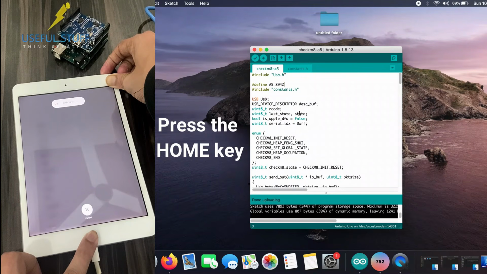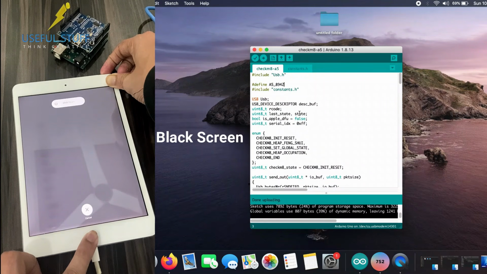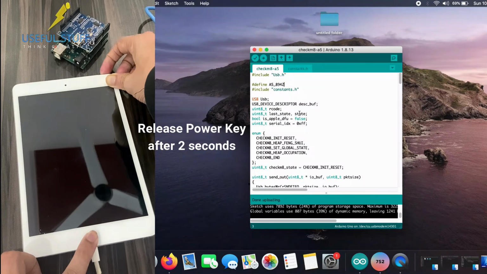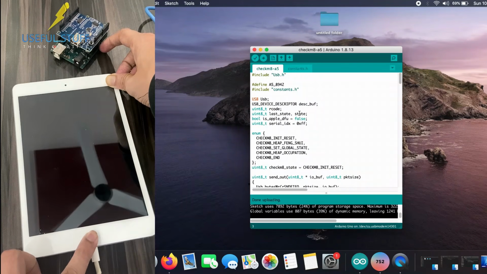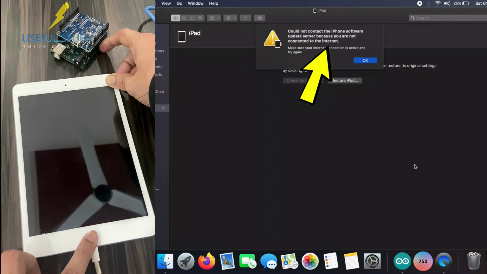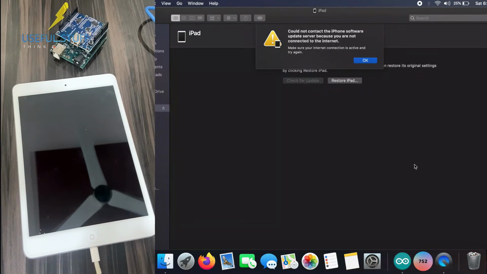Hold both of the keys together, and when the black screen appears, release your power key after 2 seconds. Keep holding the home button until you see a pop-up on your Mac saying that your iPad is in recovery mode, something like that. That's how you know that your iPad has successfully entered DFU mode.